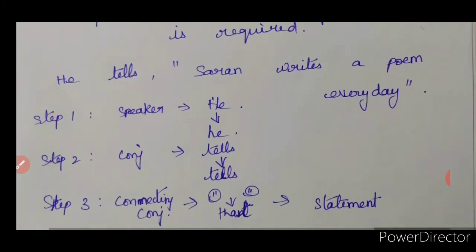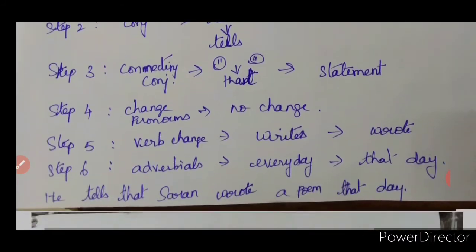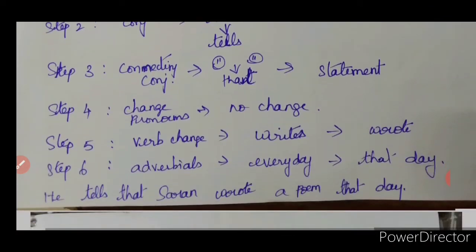Okay, next sentence is here. He tells, Sharon writes a poem every day. Okay, so the speaker is he, will be he again. Conjunction tells will be tells again. Connecting conjunction, instead of this double quotation, what will be there? This is a sentence. Sharon writes a poem every day is a sentence. So that will be the conjunction. Okay, change of pronouns. Because Sharon is a name, there is no change in pronoun.